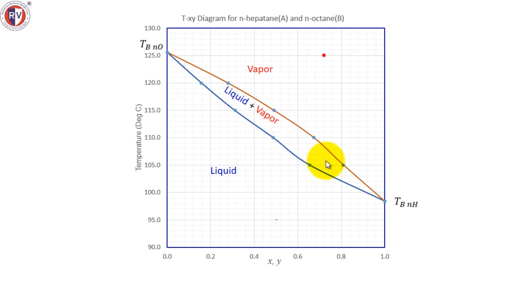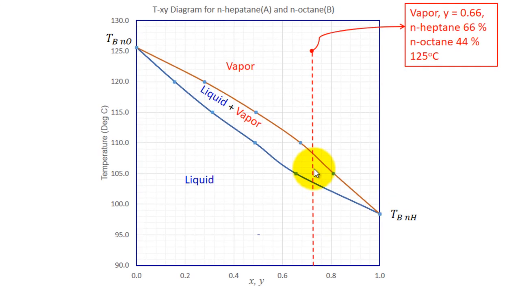Now if you take this vapor, 0.66, it is vapor. So the Y value for normal octane will be 44%, and the temperature is 125.